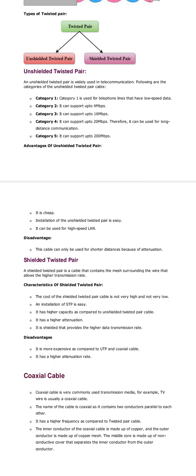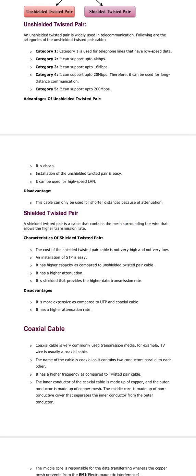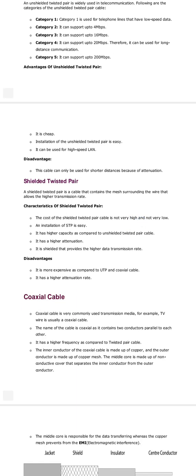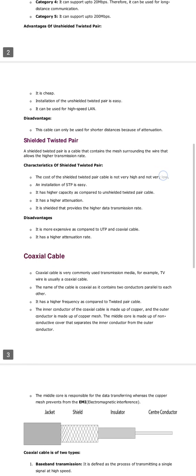Advantages of unshielded twisted pair: it is cheap. Installation of the unshielded twisted pair is easy. It can be used for high speed LAN. Disadvantages: this cable can only be used for shorter distances because of attenuation.